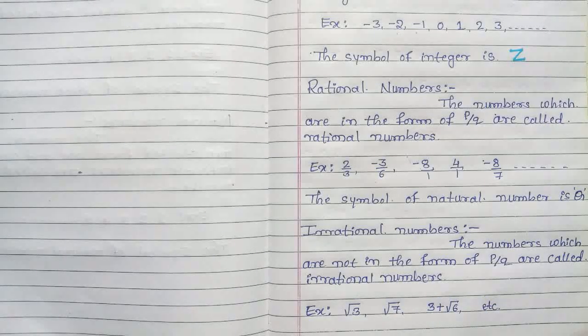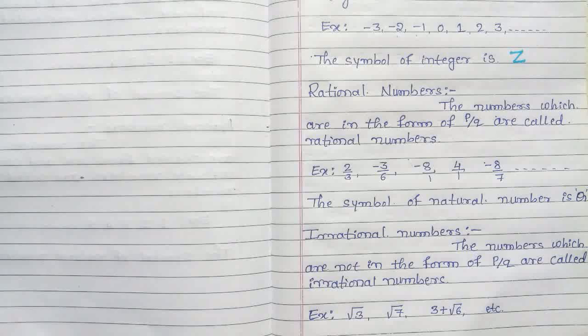Now, is 0 a rational number or an irrational number? It is a rational number because 0 can also be written as 0 by 1, 0 by 2, 0 by 10, which are in the form of p by q.